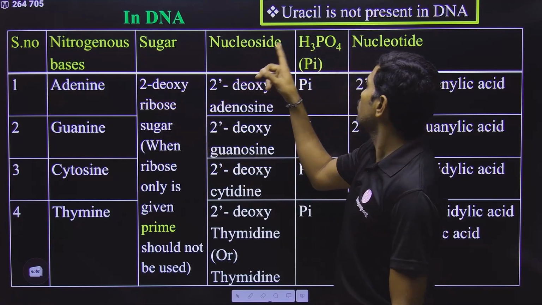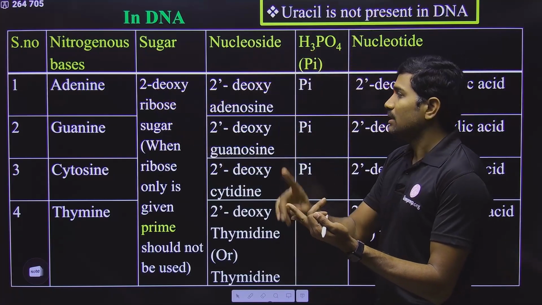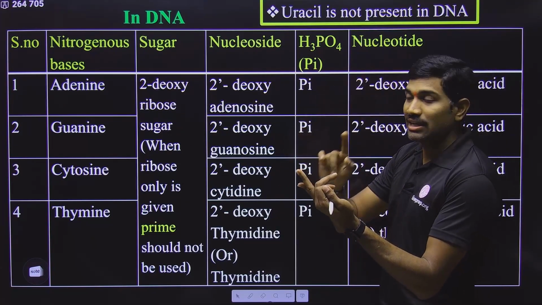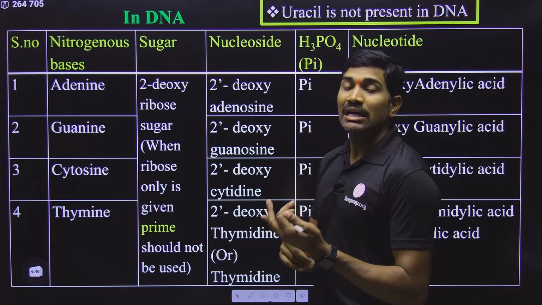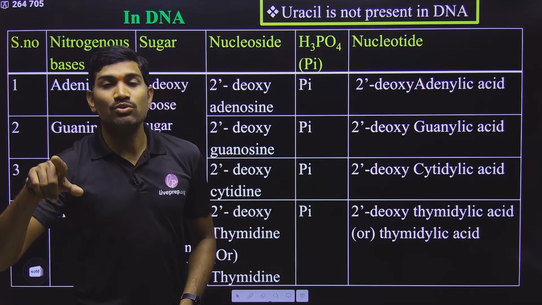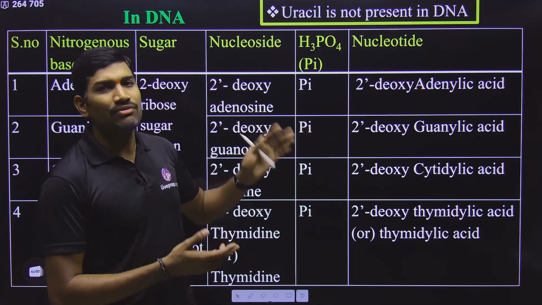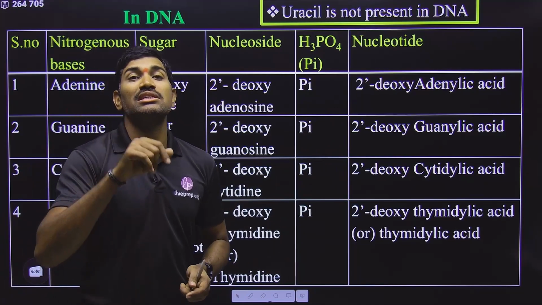But when you are talking nucleoside and nucleotide, nucleoside means nitrogenous base is present and then sugar is present. Here also nitrogenous base, sugar and phosphate are there. That means in these two cases, both nitrogenous base and sugar are present. Nitrogenous base is also having some carbons. So there is a numbering 1, 2, 3, 4, 5, 6, 7. And here also, according to the condition, right? If it is the purine, up to the number 9 we are going. If it is pyrimidine, up to number 6 we are going.